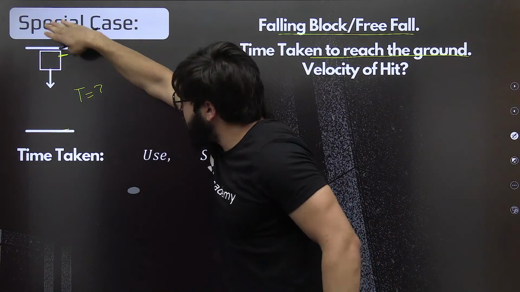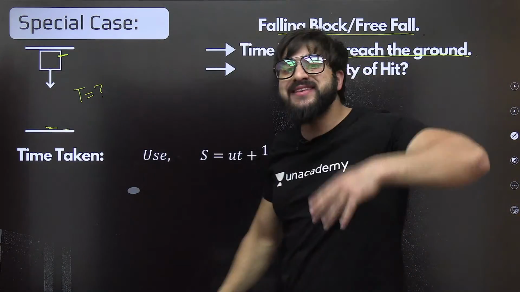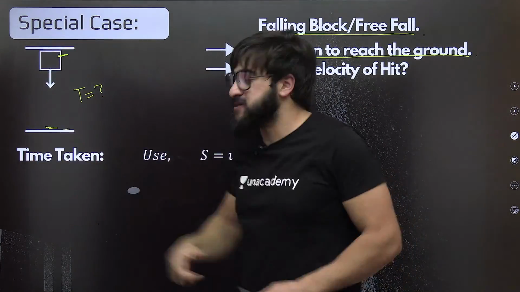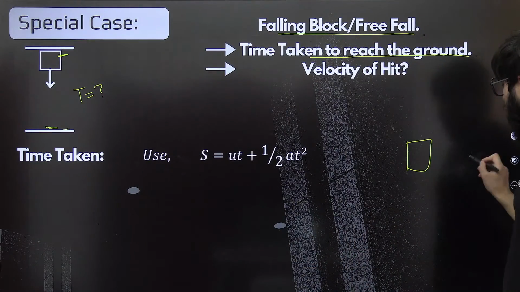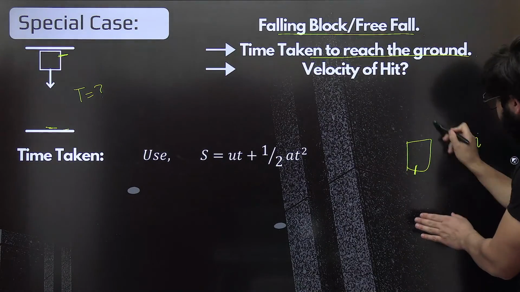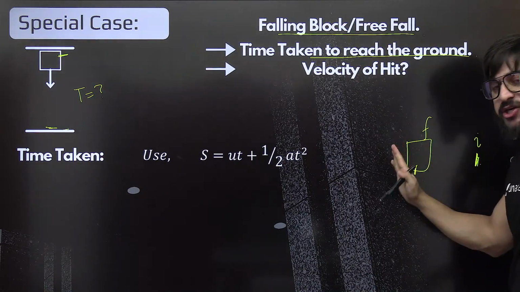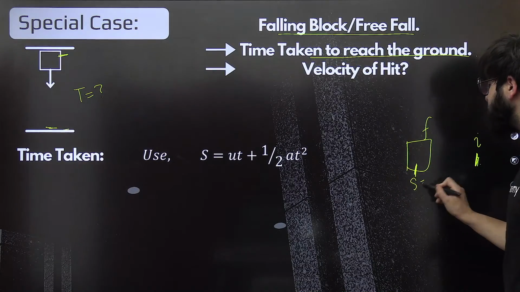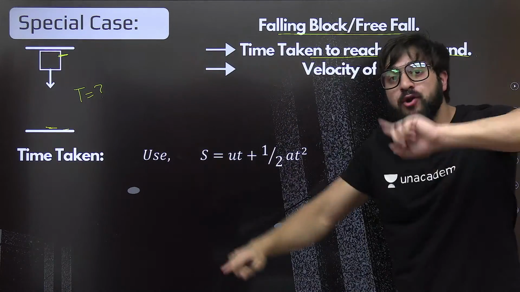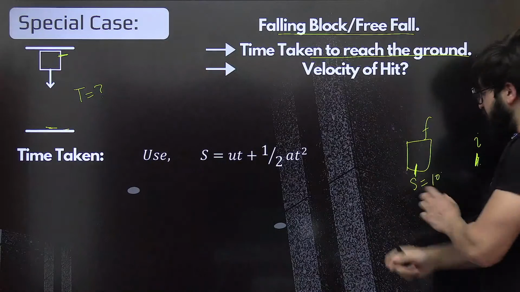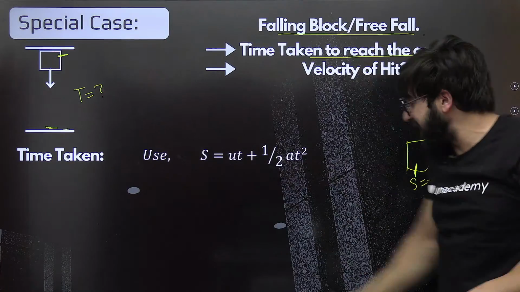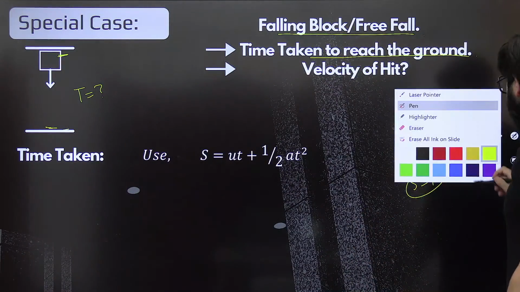Now you tell me one thing. When it is falling and it reaches this point, how much is the displacement traveled? This is kind of negative displacement. It is similar to, for example, this is the origin, and if you travel from this origin to this point, this is your initial point, this is the final point. If you travel in the negative direction, at that point of time we take displacement as negative. For example, if you are sitting at s equal to -10 on the rightwards of origin, at that time we are taking the displacement as negative. Same is the case over here.